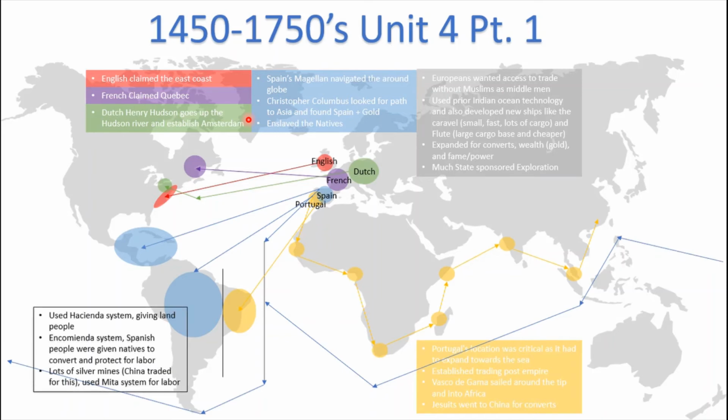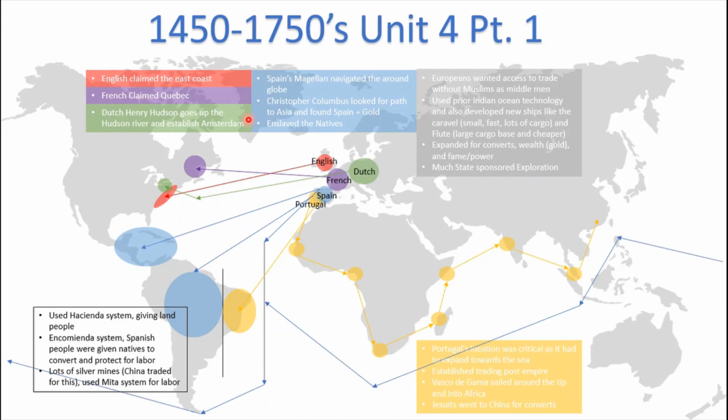So let's talk about some labor systems. So in Latin America, they used the hacienda system, which gave land to people, mostly Spanish nobles. The encomienda system was a system that Spanish people were given certain number of natives, which they would convert and teach Christianity and protect them for the natives' labor. However, they usually abused these natives and made them work a lot more than they needed to, and did not really give them very good living conditions.